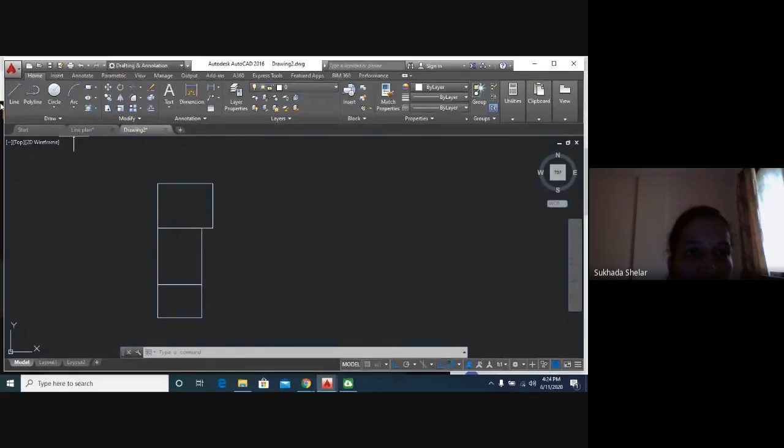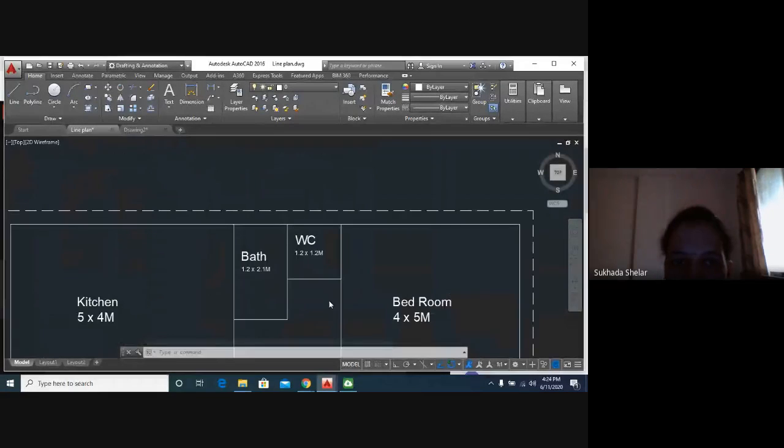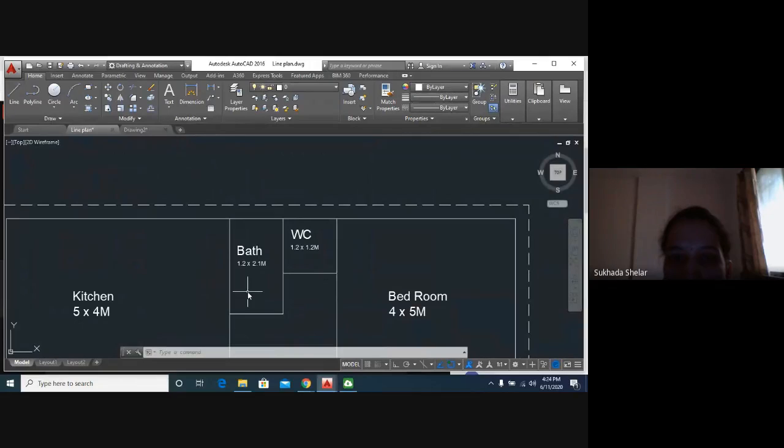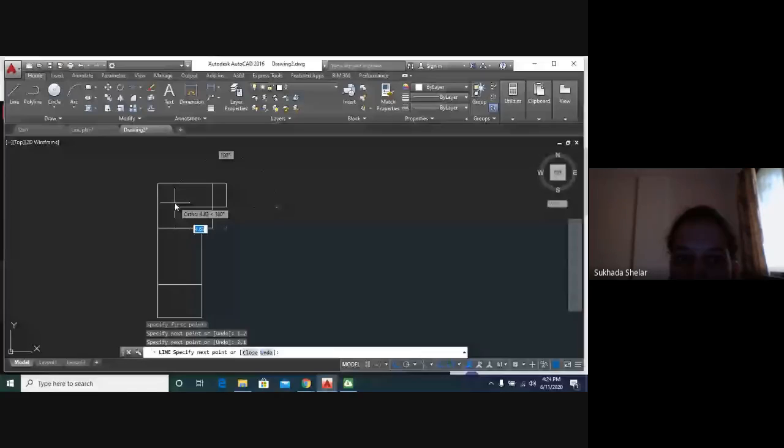Then the most important part, that is bath and WC. Can you see the dimensions? Bath is of 1.2 by 2.1 meter. So here I will repeat the line command. I will give the first point. Here I will do 1.2 and enter. Again, I want 2.2 mouse and type 1.2. Our bathroom is ready. Then escape.